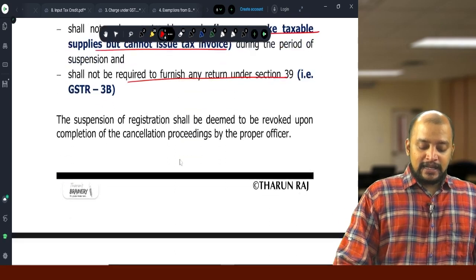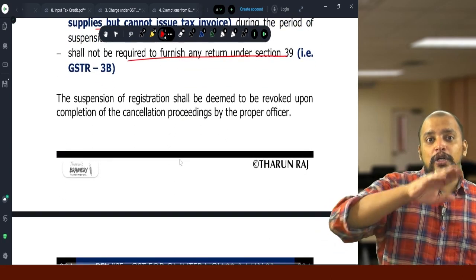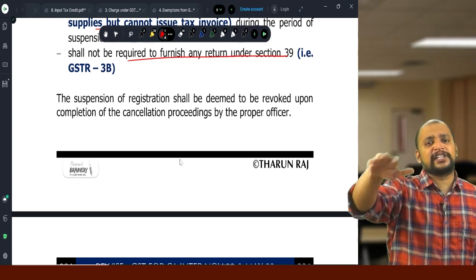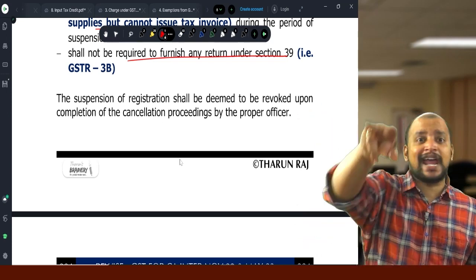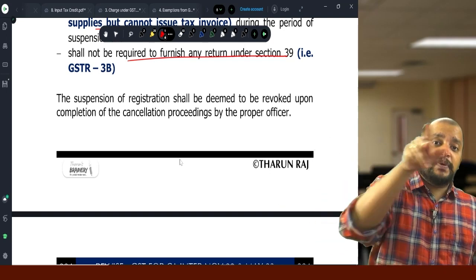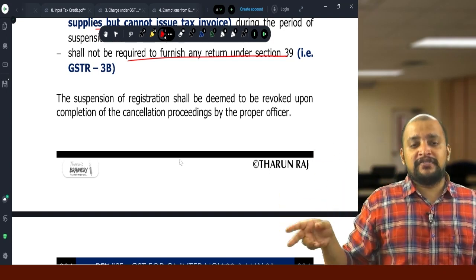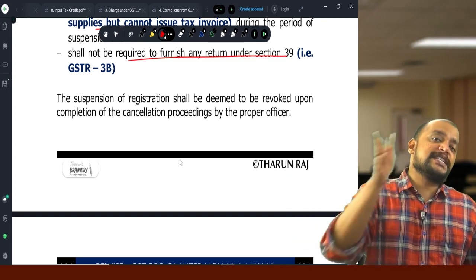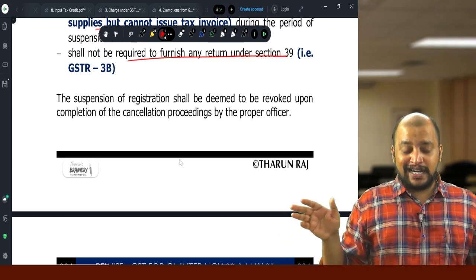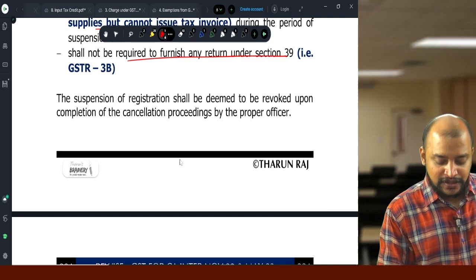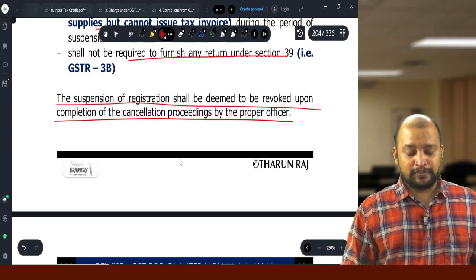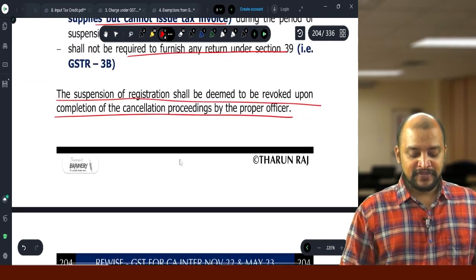And upon conclusion of cancellation proceedings, what will happen? Either they will cancel or they will allow you to continue in registration. If they cancel, then the suspension will be withdrawn retrospectively from the date when it was granted. Suppose they allow you to continue, the suspension will also be withdrawn from the date when it was granted. The suspension of registration shall be deemed to be revoked upon completion of the cancellation proceedings by the proper officer.